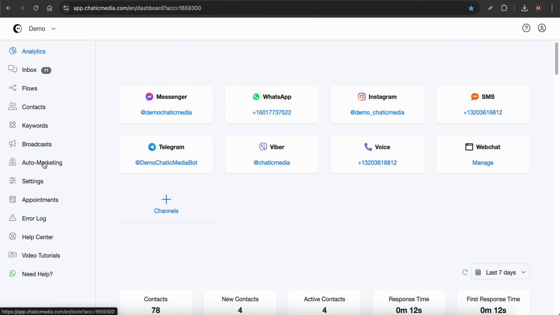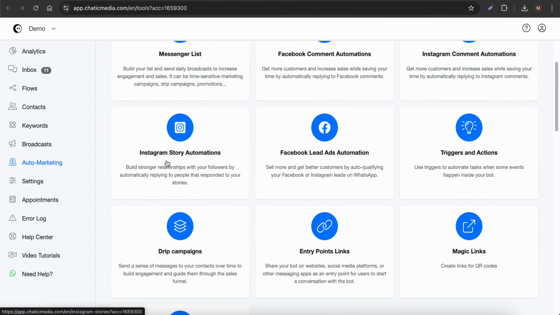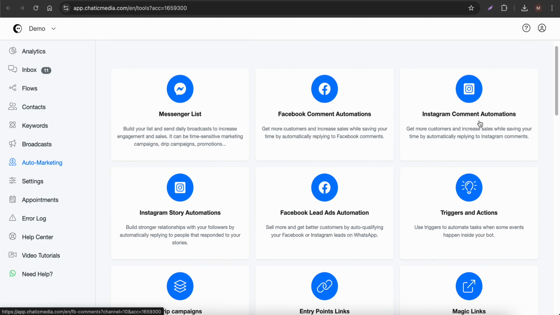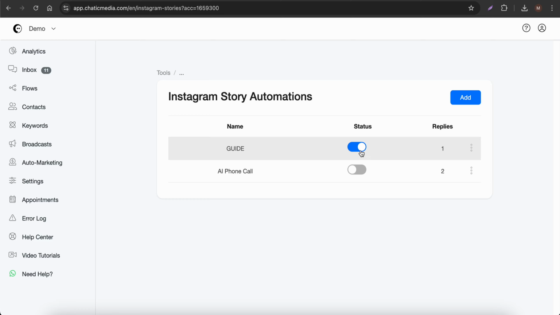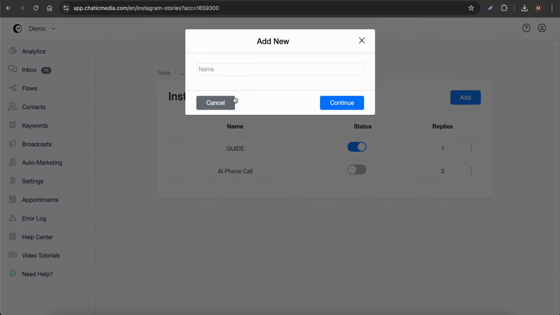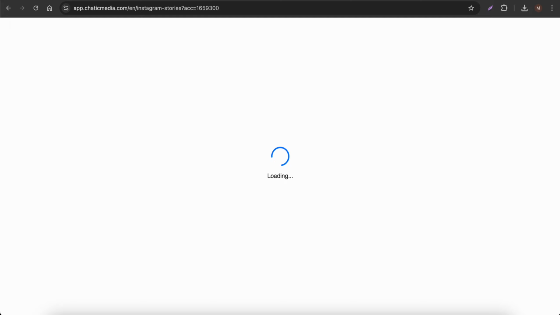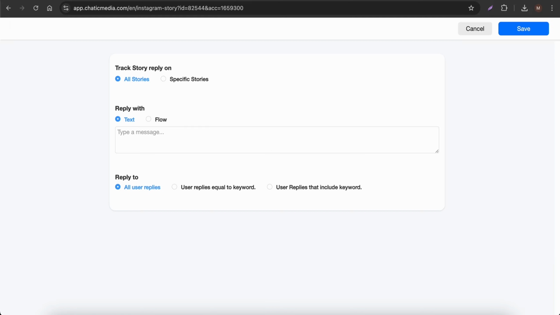So for that you have to go to auto marketing over here and choose Instagram story automations right here. You can also do the same thing on the Instagram comments, but let's choose Instagram automations for now. Here let me create a new Instagram story automation, and let me say AI Chatbot Summit 2025 and click continue. So if you are planning to promote your AI Chatbot Summit in multiple Instagram stories, then simply choose all stories, so it will simply work for all the future stories and the past stories as well.